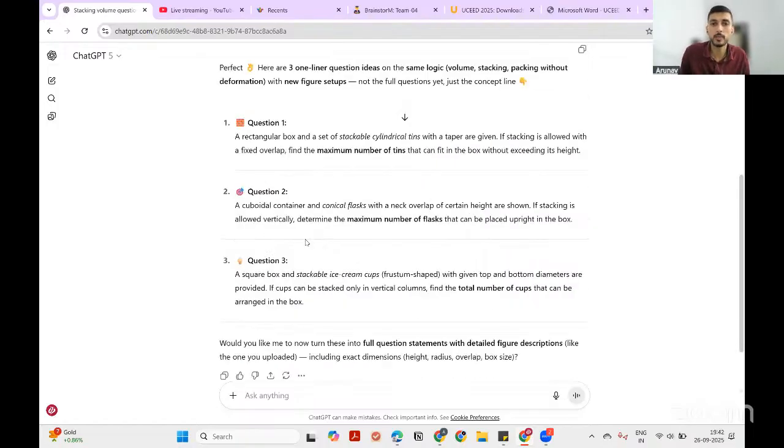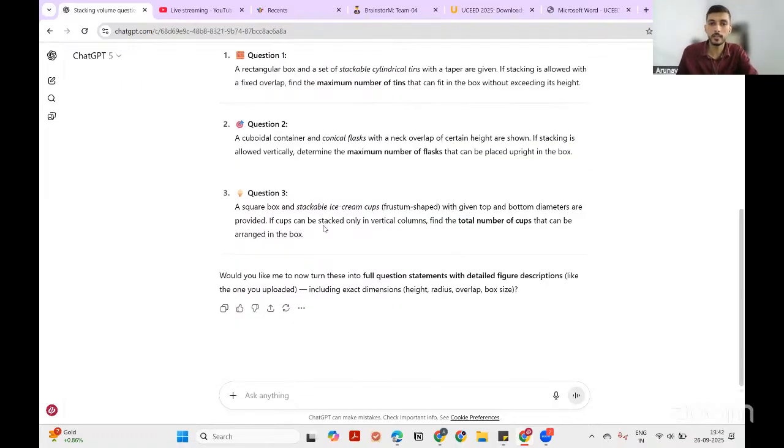Question number one is a rectangular box and a set of stackable cylindrical tins with taper are given. If stacking is allowed, fixed overlap, maximum number. Cuboidal container कर दिया उसने. Square box, stackable ice cream cups कर दिए उसने, जो कि frustum की शेप का है, with given top and bottom diameters. अब अगर मैं इसको बोलूंगा कि let's go for question number 3.